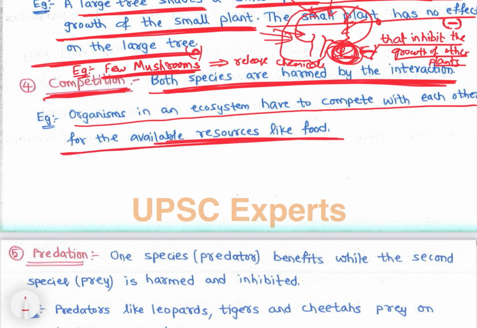This is the most common thing in an interaction. Many species get extinct because of competition, and fights happen because of competition over resources. Like there is competition between lions and tigers, and among lions also. So that is competition as an interaction.